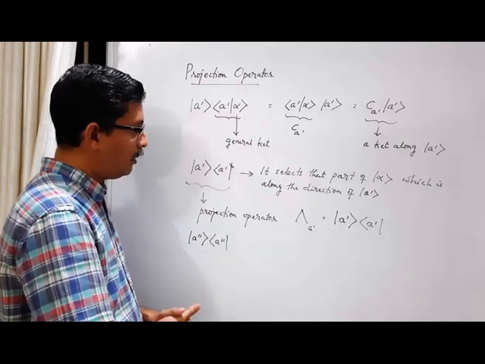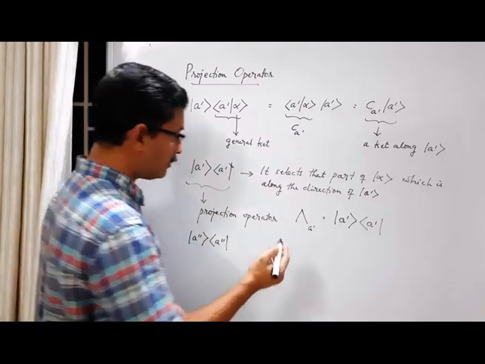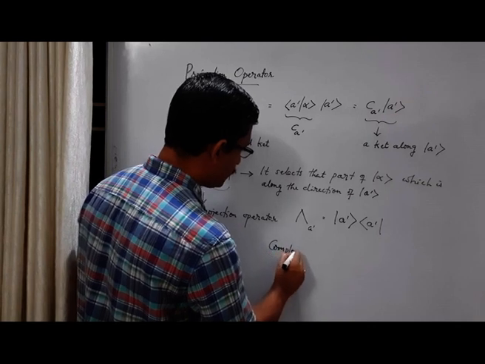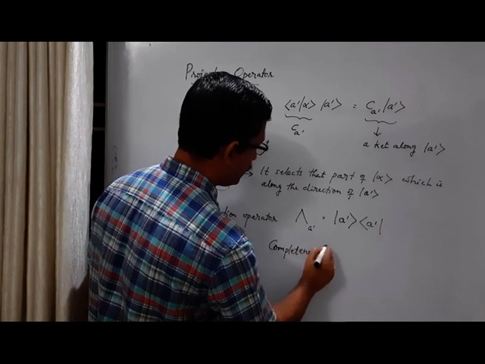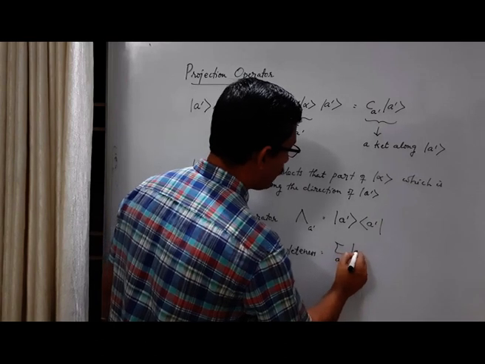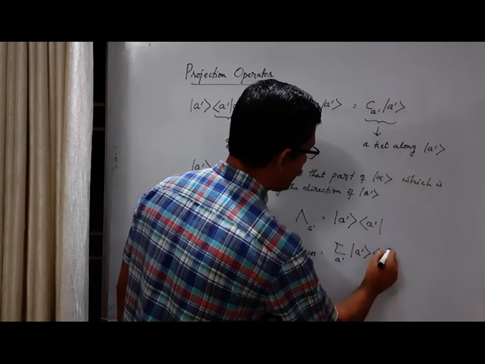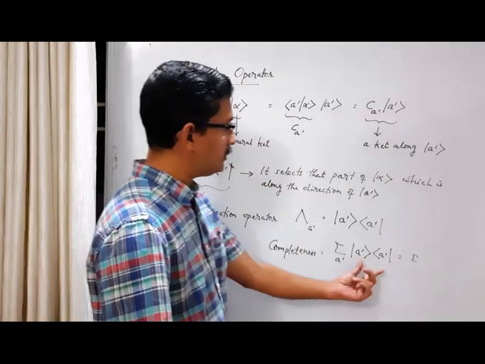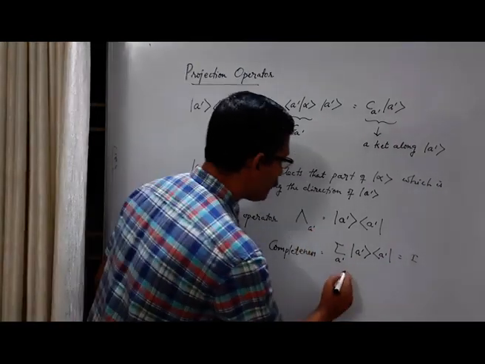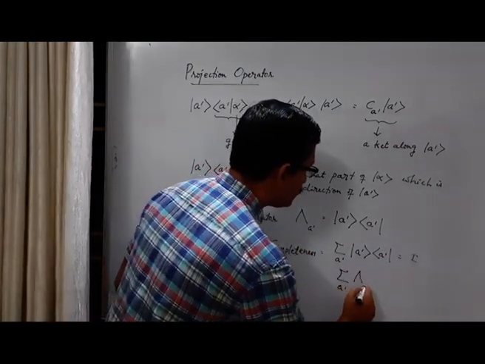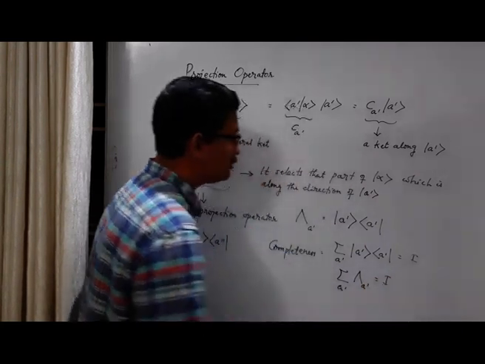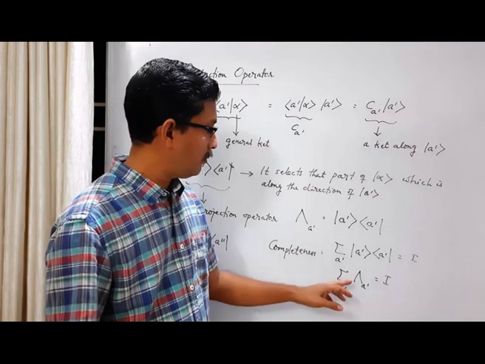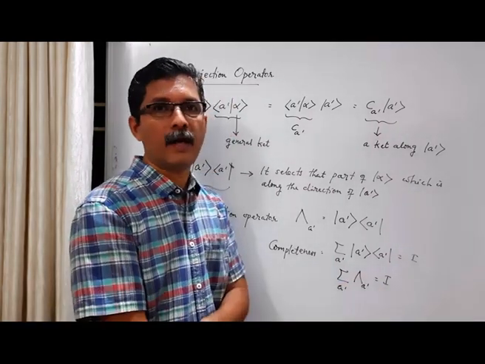Okay. And what was the completeness condition that we considered earlier? We have written it like this: summation over A prime ket A prime bra vector A prime is equal to identity. This was the completeness condition, or closure. Now we know that this is the projection operator. So the completeness condition you can express using the notation of the projection operator like this: the sum over all eigenkets of the projection operator is equal to the identity operator.